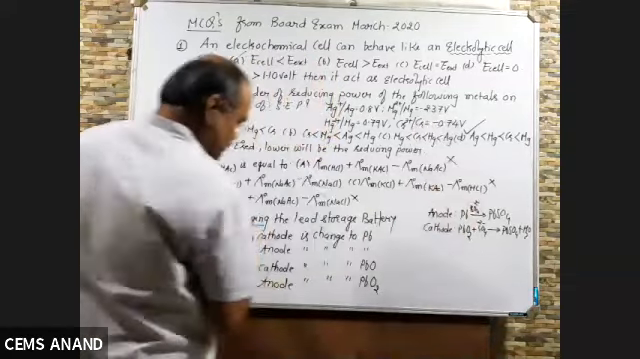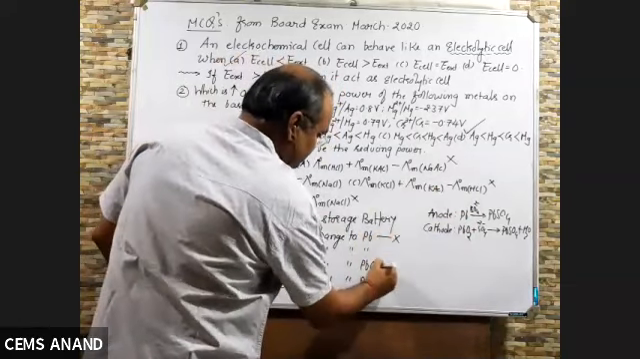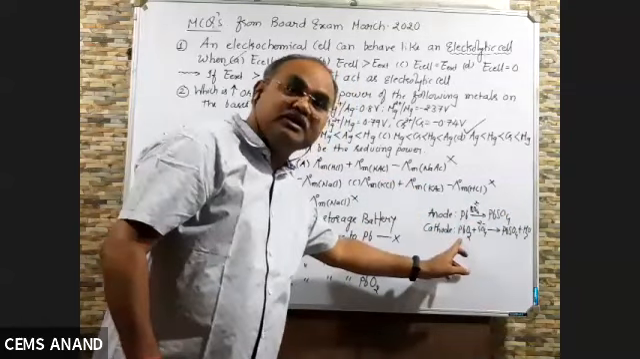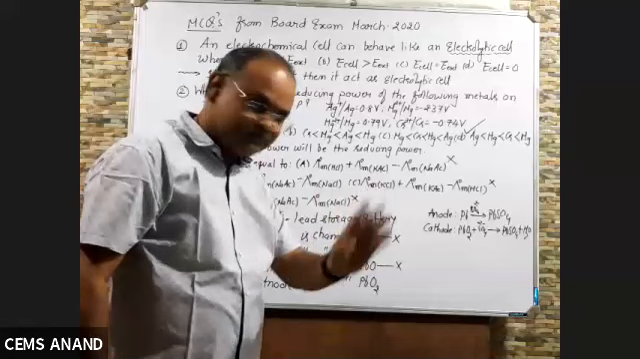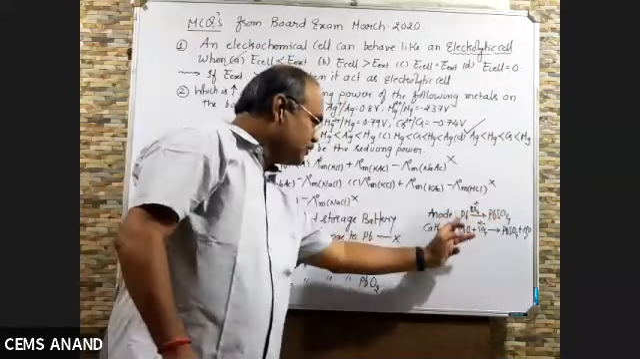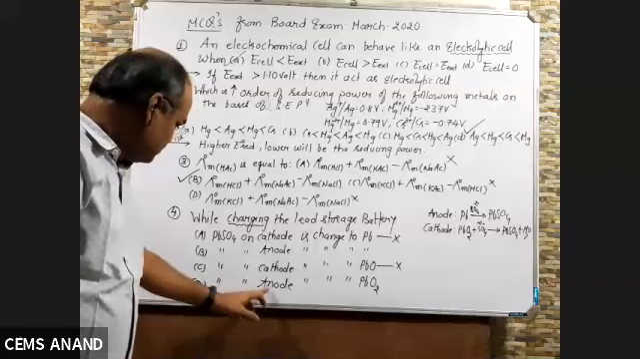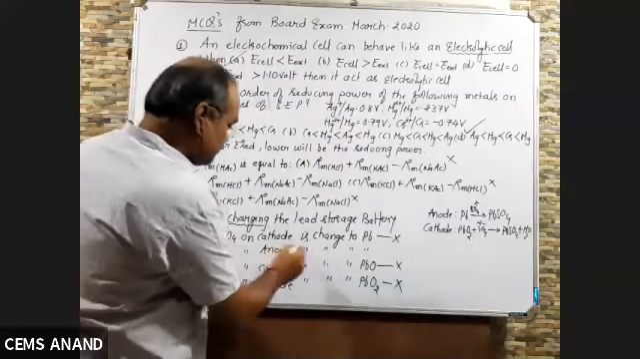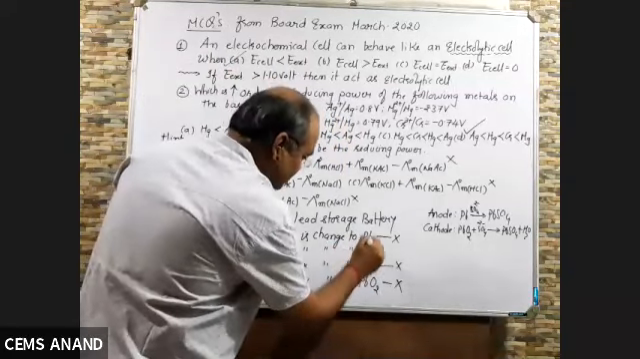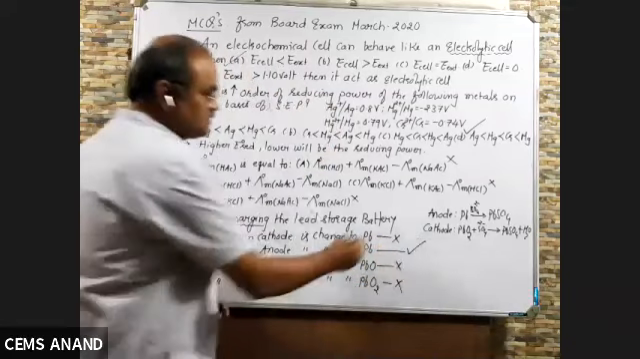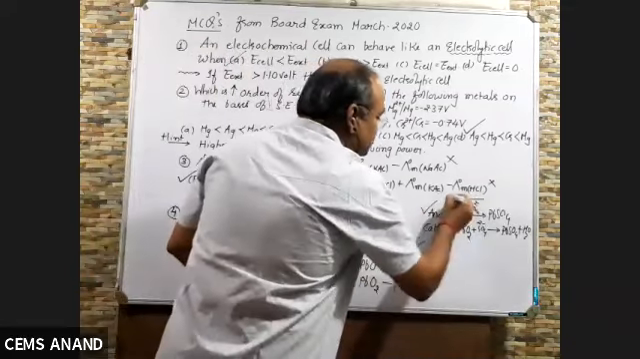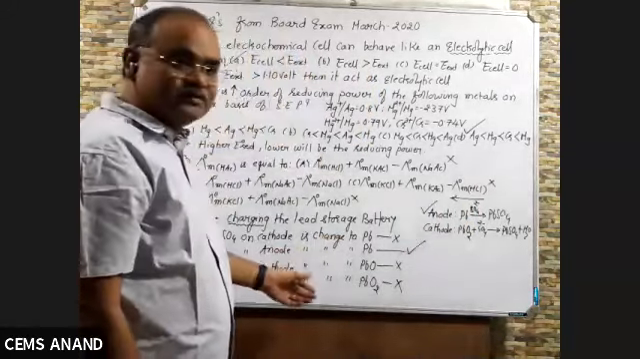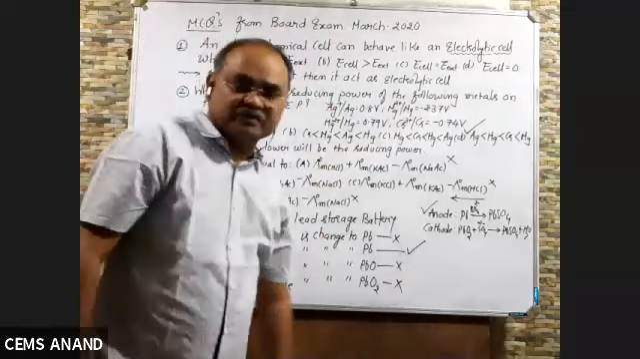So the cathode options are wrong, so these two answers are wrong, because it is converted in reverse. Now let us check the anode. PbSO4 converted to PbO2 at the anode is wrong. And PbSO4 at the anode is converted to Pb. So this is the correct answer, because charging means reverse reaction. So these four MCQs were asked in March 2020.